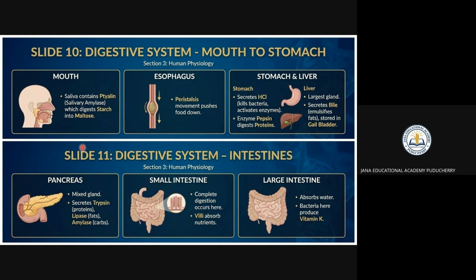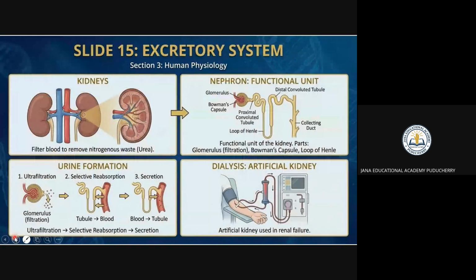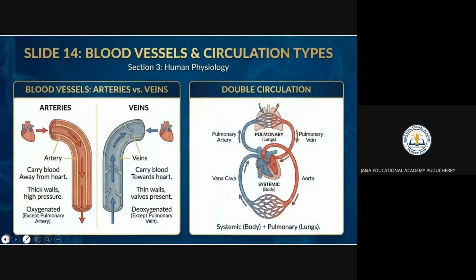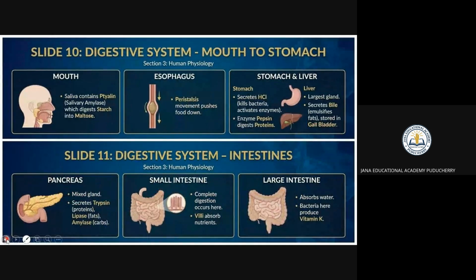Next we can come to human physiology. Right? Human physiology is a branch of biology that deals with the normal functions of the body. Right? How the human body and its organs, and how different systems work together to maintain a stable internal environment. That is nothing but human physiology.